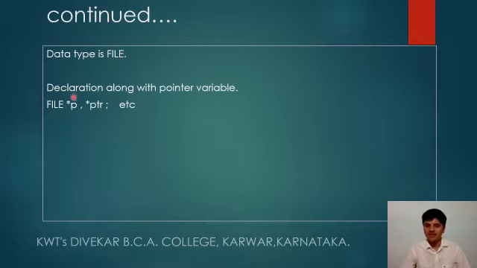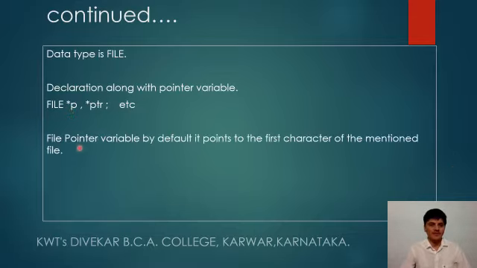Here this is nothing but a file pointer variable. File pointer variables by default point to the first character of the mentioned file. When a file is created, the cursor, that is the file pointer, will be pointing to the very first character of the file.